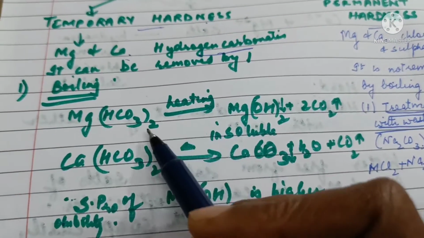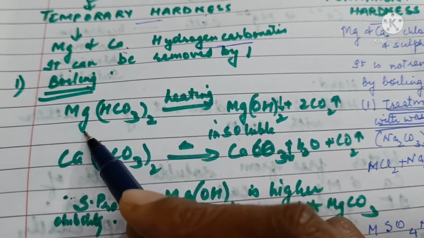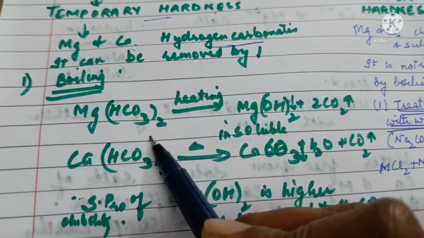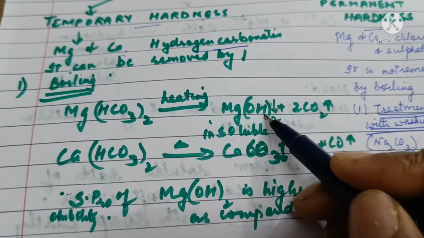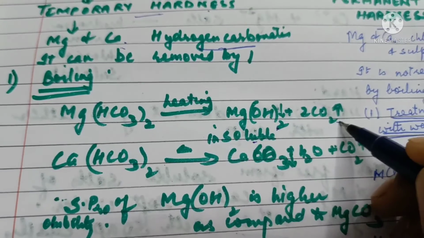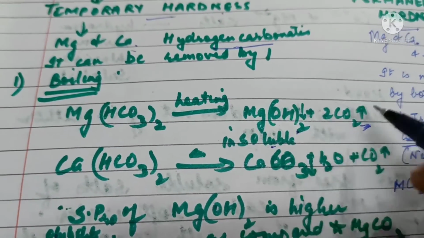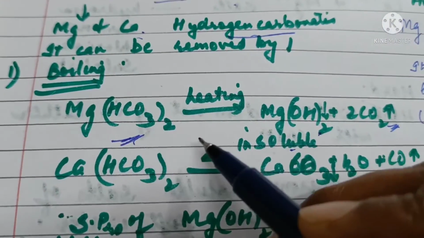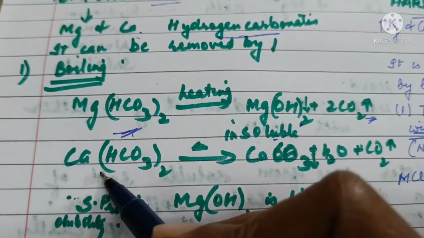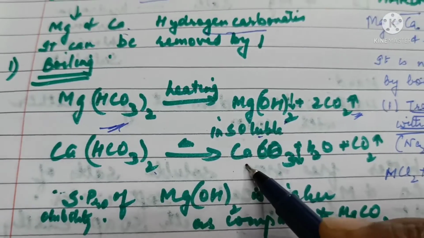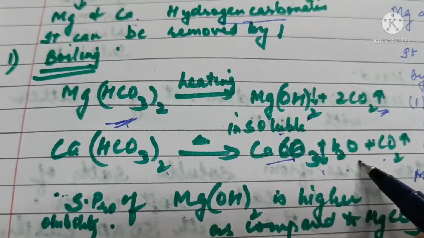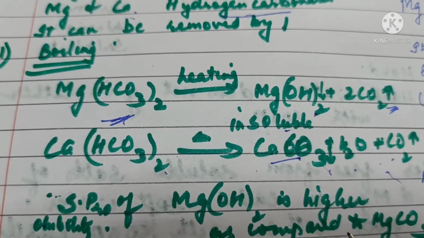So if we heat water, the magnesium bicarbonate present in it, which is causing temporary hardness, will get precipitated into magnesium hydroxide, which is insoluble, and the gas carbon dioxide will be formed. So on filtration, we can remove temporary hardness from water and make it soft water. Similarly, calcium bicarbonate on heating changes to calcium carbonate, which also precipitates out. Along with it, water and carbon dioxide are formed.